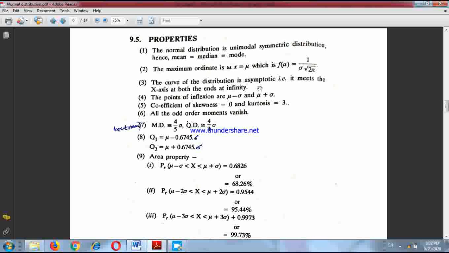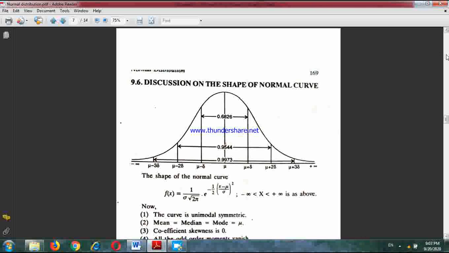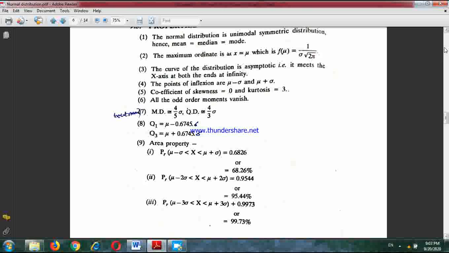The curve is asymptotic, basically asymptotic to the x-axis. What is the meaning of the asymptotic property? It means that as you proceed to the right side, the curve will come closer and closer to the x-axis, but it will never touch it. Or theoretically we say it will touch at infinity. Similarly, if we proceed towards the left side, the curve will become closer and closer to the x-axis, but it will never touch the x-axis, or it will touch at infinity. So this is called the asymptotic curve. The curve is asymptotic to the x-axis.